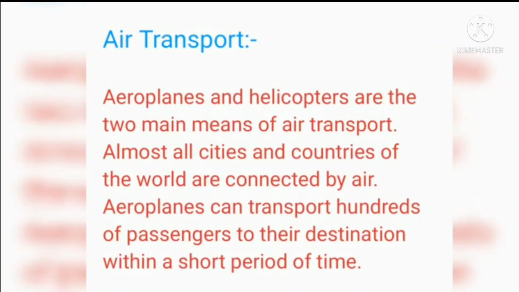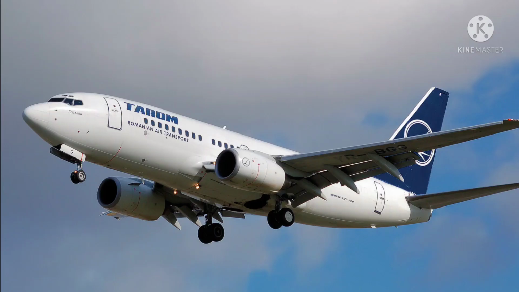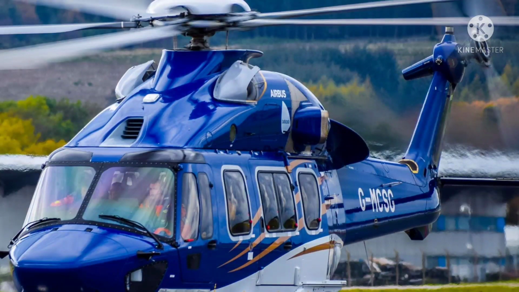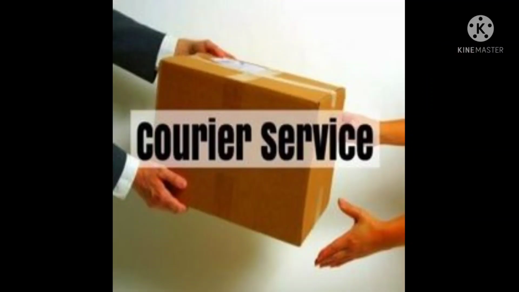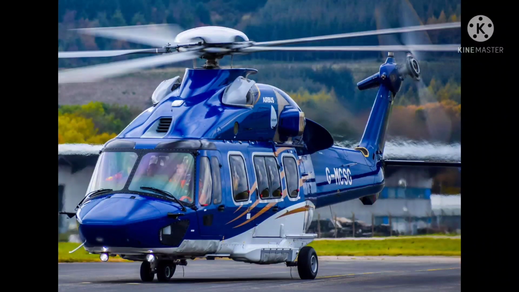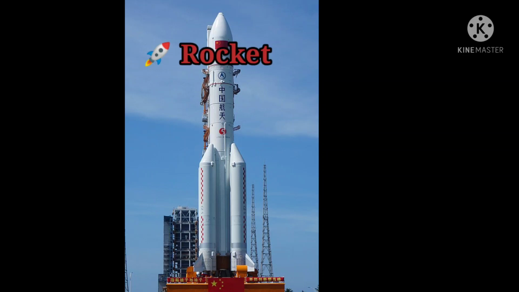Now, air transport. In air transport, airplanes and helicopters are the two main means of air transport. Almost all cities and countries of the world are connected by air. Airplanes can transport hundreds of passengers to their destination within a short period of time. Some planes also move cargo from one place to another. Airplanes also help in courier services. Helicopters can fly to places where airplanes cannot. Rockets are used for traveling to outer space.